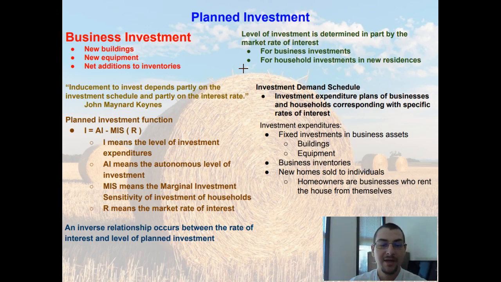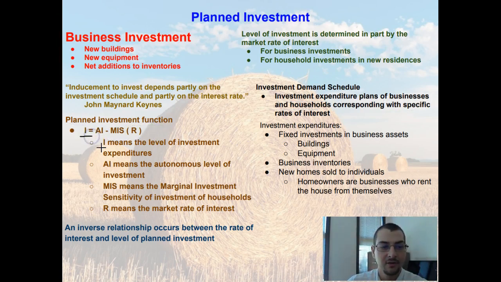Whereas you might be willing to pay, say, $50,000 at an interest rate of 3%. So what it's doing is saying how much, in a whole economy, businesses and households are planning to invest at different rates of interest. Then, if we know that, we can come up with this planned investment function. Just like we've had the consumption function and the savings function, we also have this planned investment function. And that planned investment function, lo and behold, looks pretty similar to what we've seen in the past.